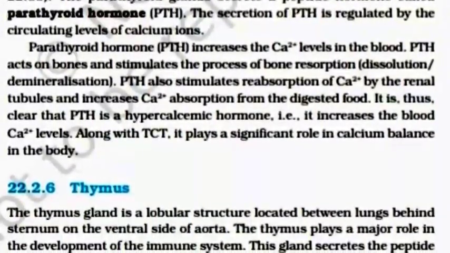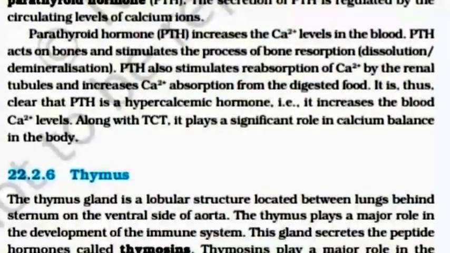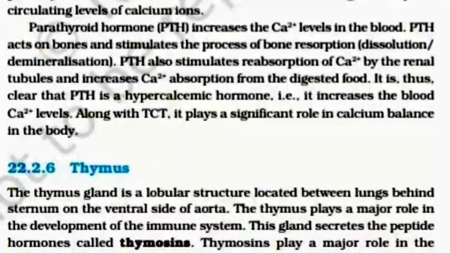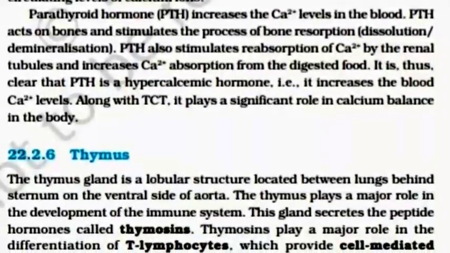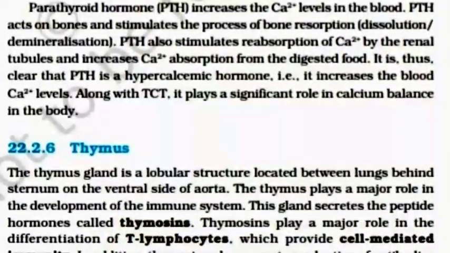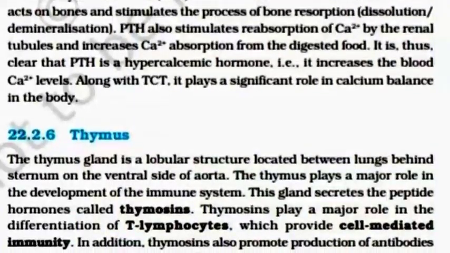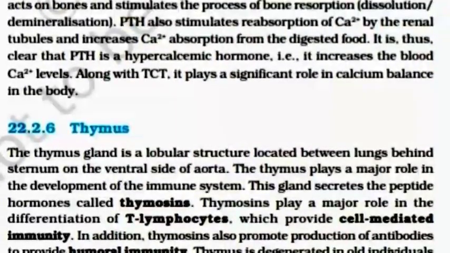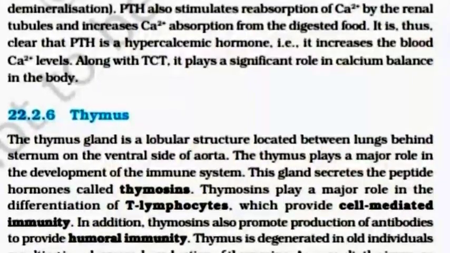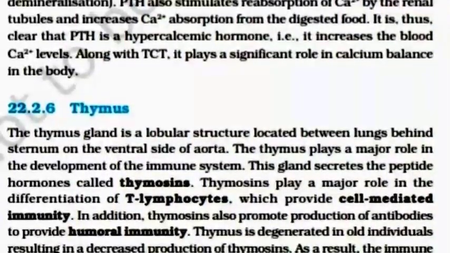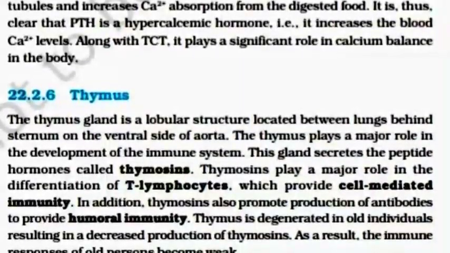Thymus. The thymus gland is a lobular structure located between lungs behind sternum on the ventral side of the aorta. The thymus plays a major role in the development of immune system. This gland secretes the peptide hormone called thymosin. Thymosin plays a major role in the differentiation of T lymphocytes, which provide the cell-mediated immunity. In addition, thymosin also promotes production of antibodies to provide humoral immunity.